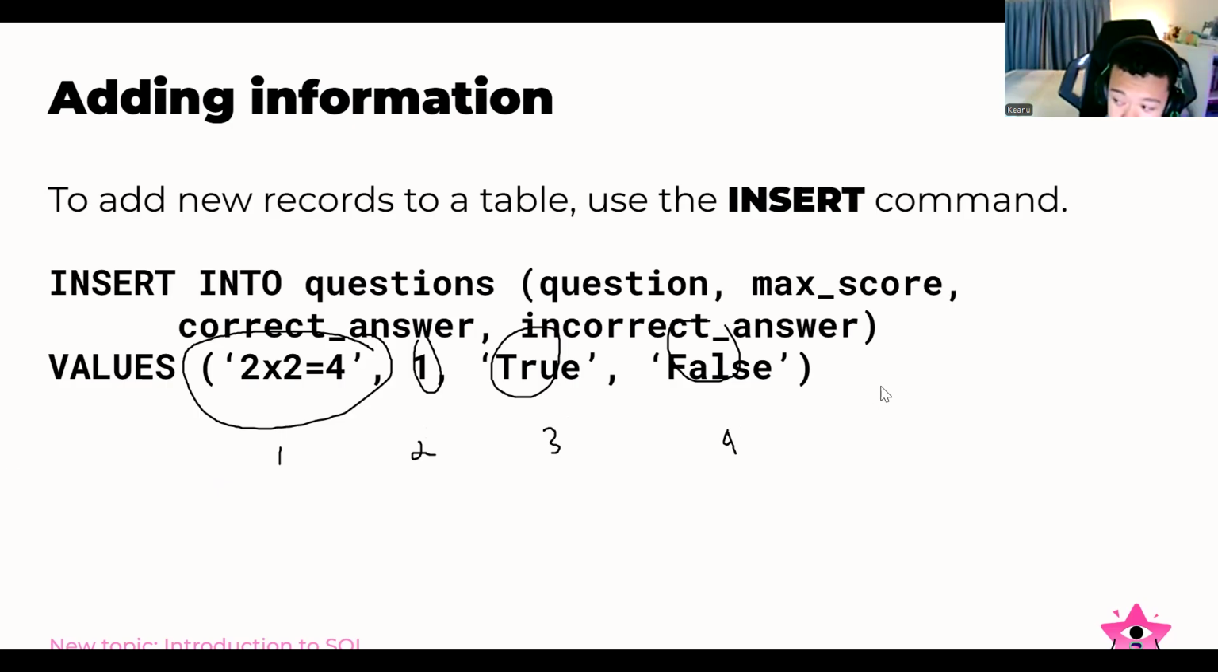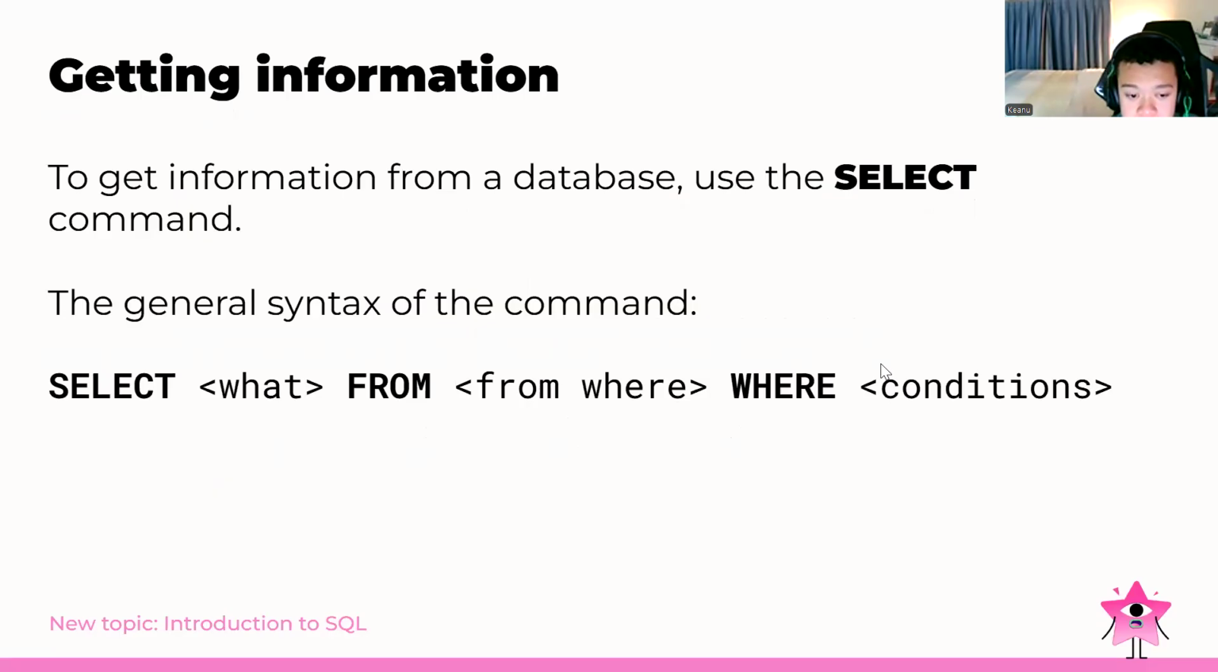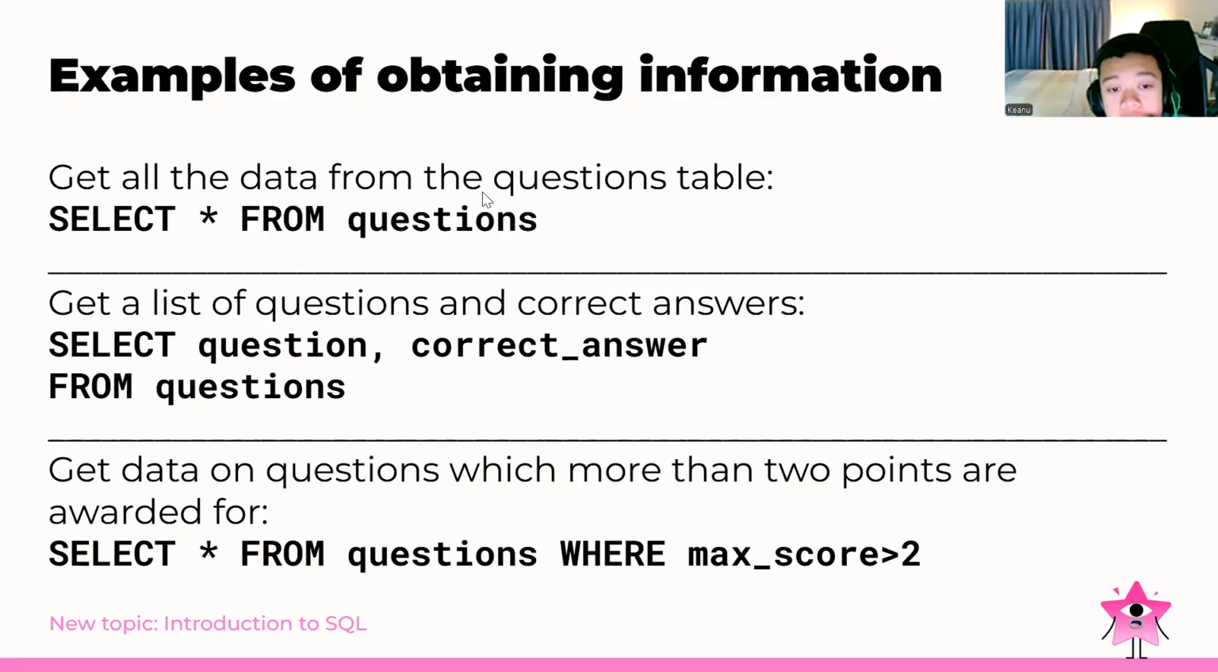And then for getting information from the database, we can use the select command. The general syntax of the command is select blah blah blah from blah blah blah where blah blah blah. So we can set the conditions for the data we want to get: which table we want to pull from, and then what we want to select, maybe all the columns or just selected columns.